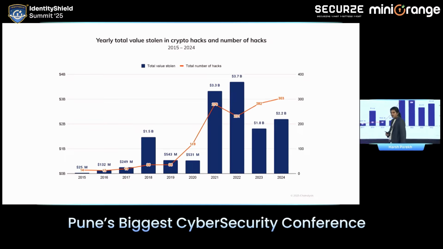Last year alone, only 220 companies were breached, which contributed to $2.2 billion in the whole world. Some company lost 500 million. Some company lost 250 million. Some company lost only $5 million, $3 million in tokens. But they all contributed together to $2.2 billion. And that's a huge amount from only 200 companies approximately around the world.